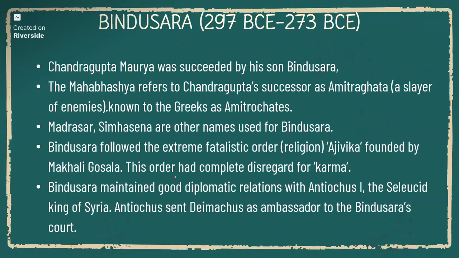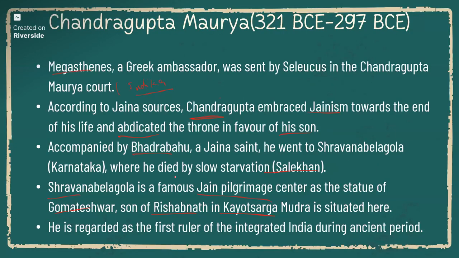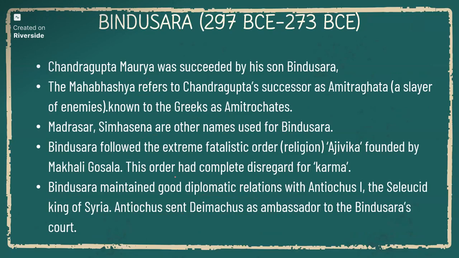So this is all about Chandragupta Maurya. After that, Chandragupta Maurya was succeeded by his son Bindusara. Mahabhashya is a poet who refers to Chandragupta's successor, Bindusara, as Amitraghata, which means a slayer of enemies, known to the Greeks as Amitrochates.